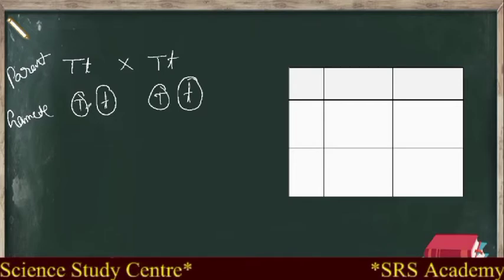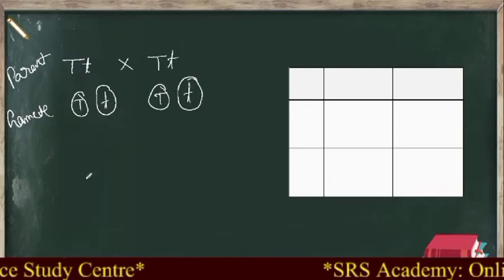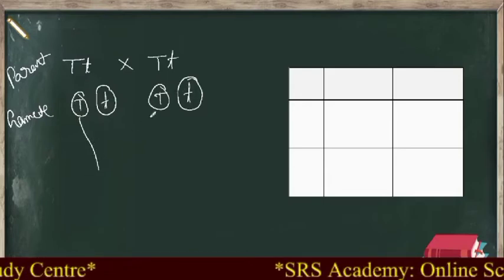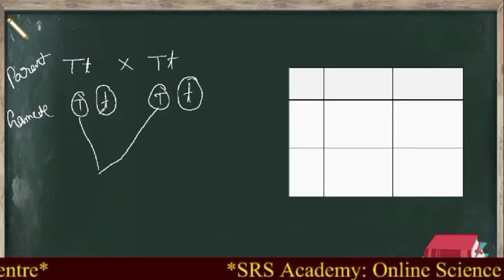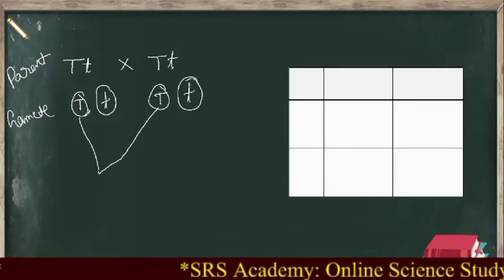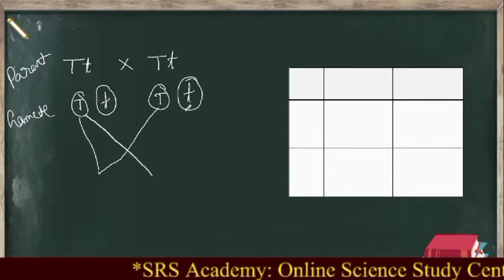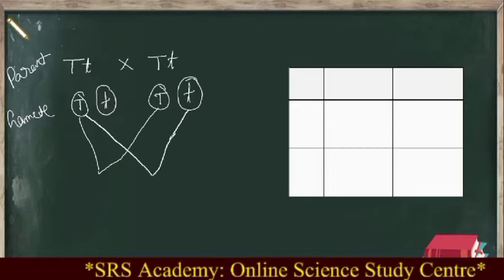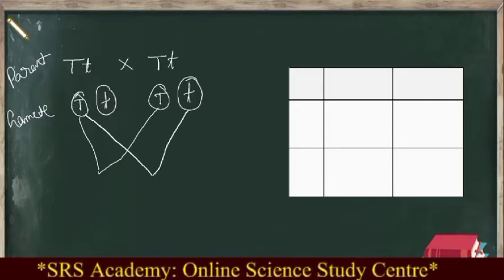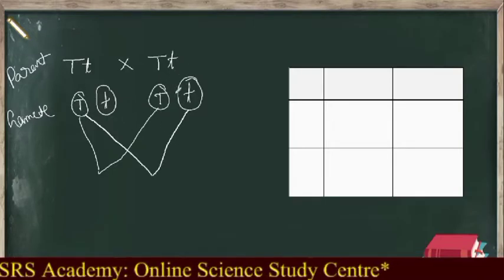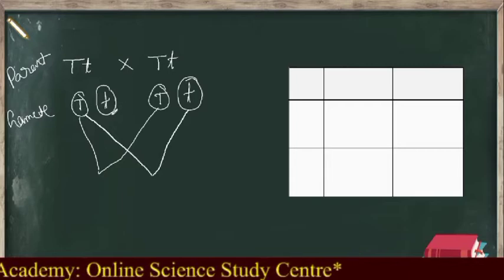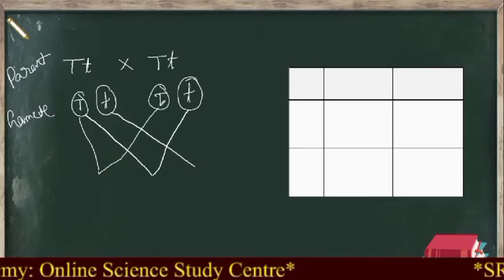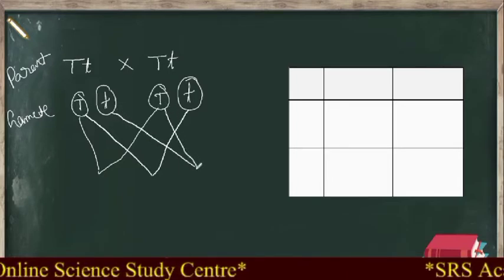So capital T with this capital T. Again, what is the second combination? Capital T with this small t. Clear? From the first gamete, these two fusions are over. Now left out is the small t with this capital T. But don't write small t first.